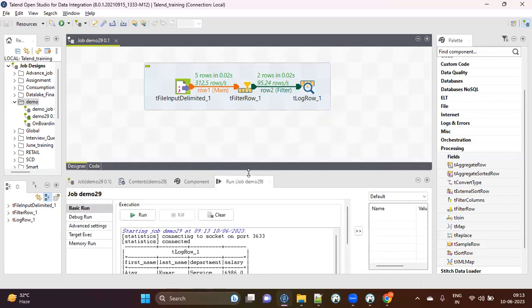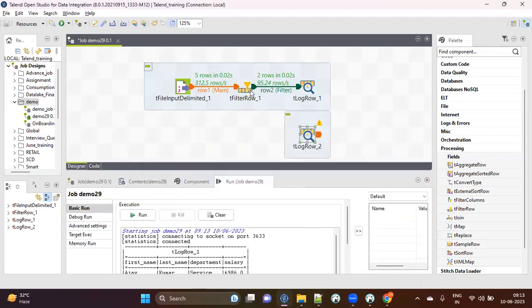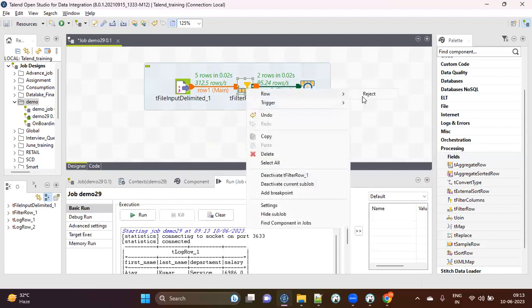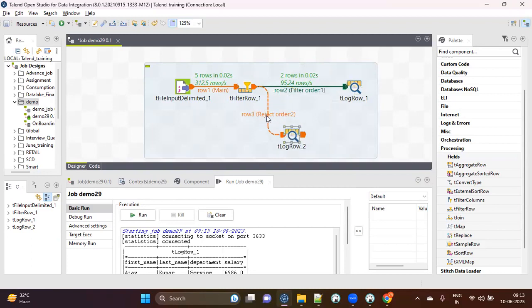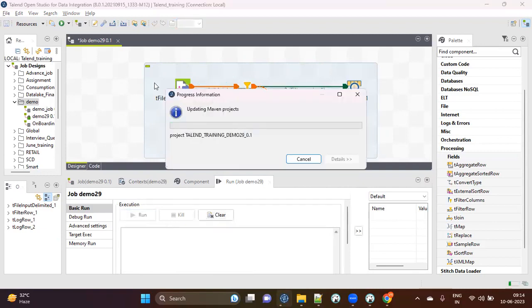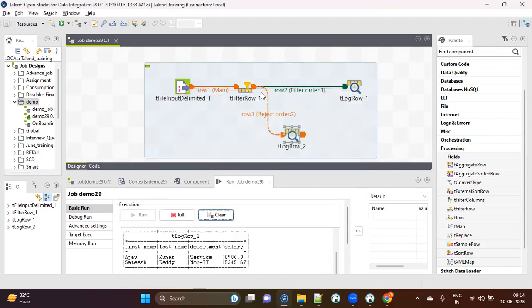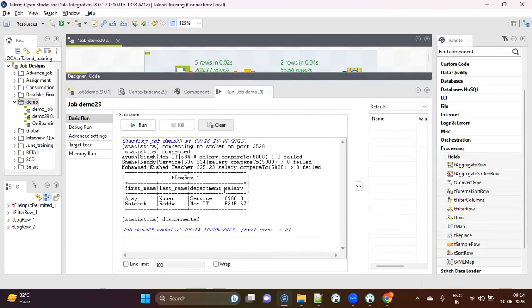Now, let's say if I want the reject also, what I can do, I can take another tLogRow, right? Here I can take the reject as well. The reject option is also there. So these are the ones which satisfied my condition, they go to filter. These are the ones which don't satisfy my condition, they go to reject. So if I now run my job, right, it will show me the passed results also, the failed results also. See, two results here and basically three results here, right? And it will show me the reason also.